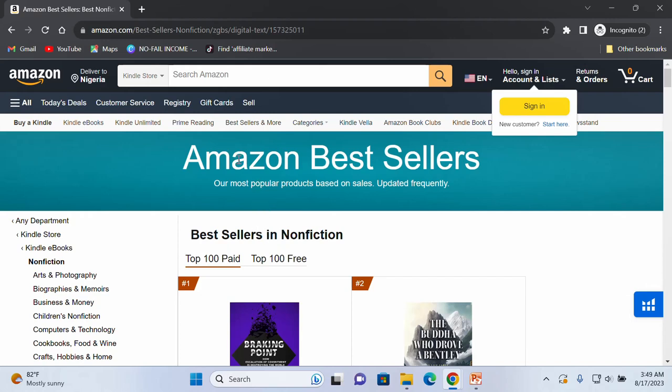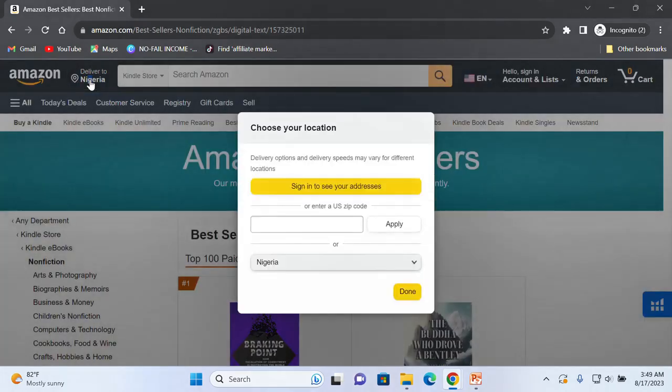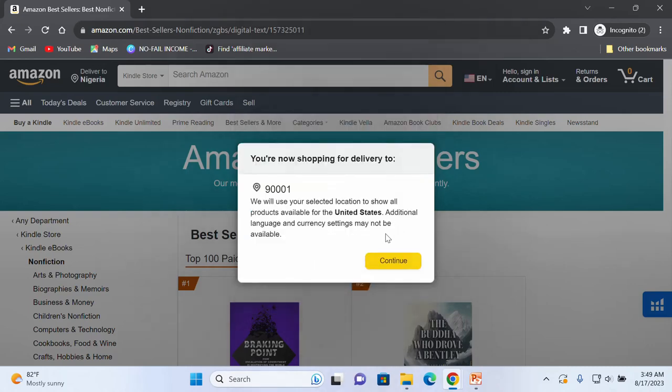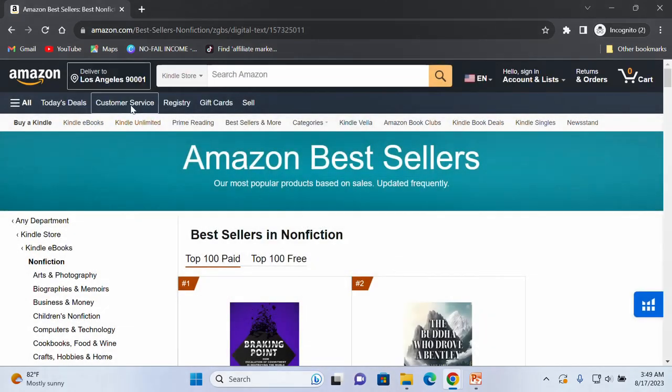The first thing you need to do once you are on this page is come to the place that says deliver to Nigeria and change your location to the primary target market that we want to focus our attention on. Click on it, then put any zip code of the United States. Let's use 90001, click apply and click continue. Now we are in Los Angeles in the United States.